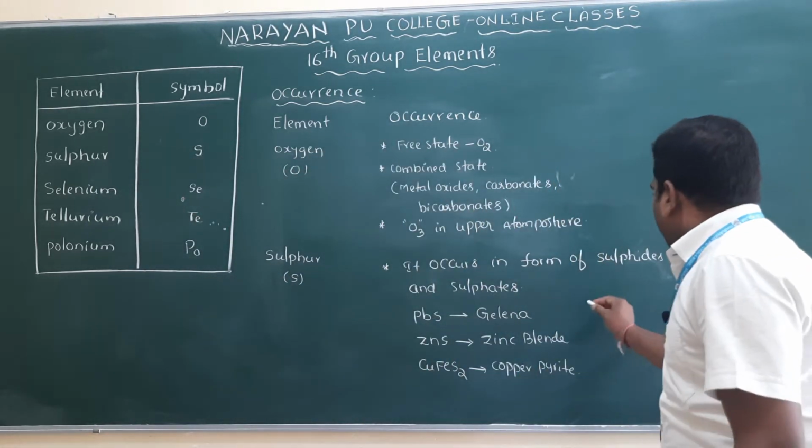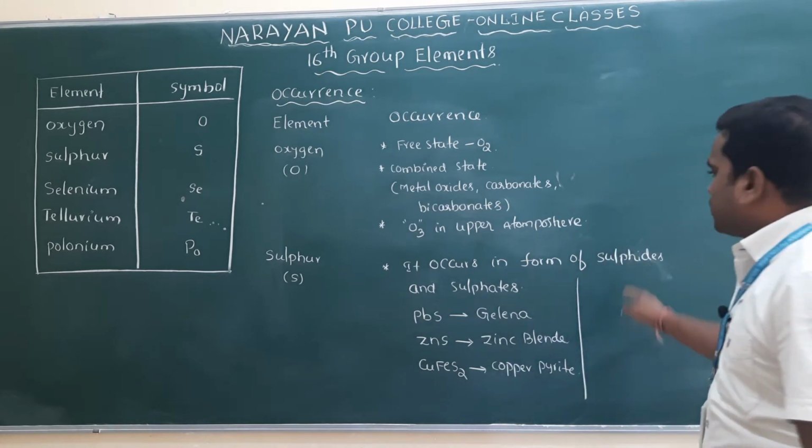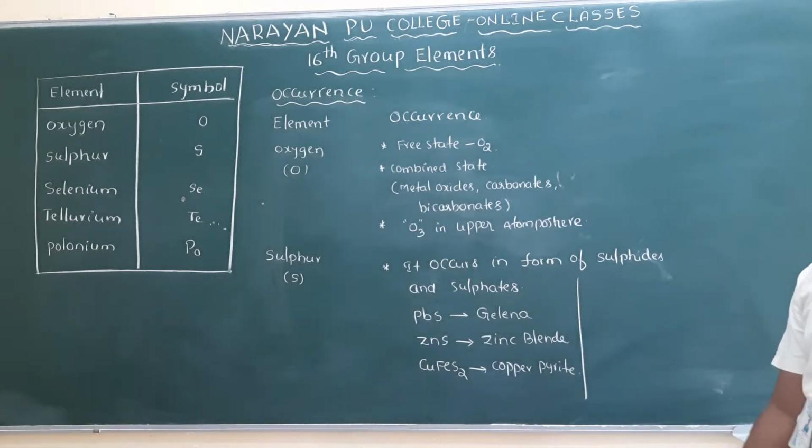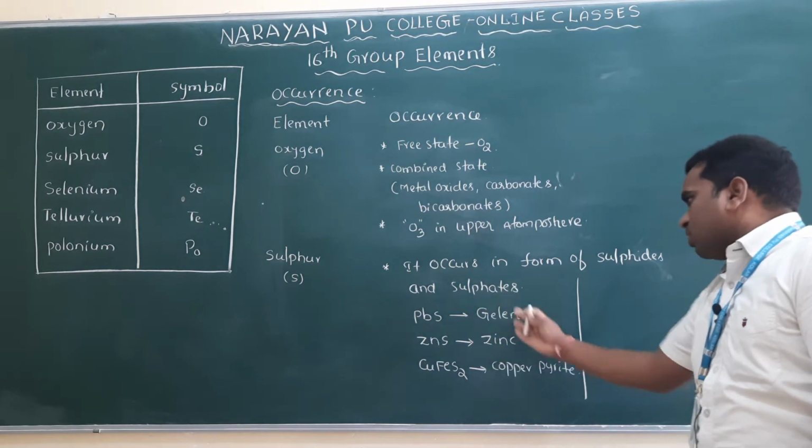It is in the form of sulfide, and also in the form of sulfate. Sulfur is available in the earth's crust in the form of sulfides and also sulfates.